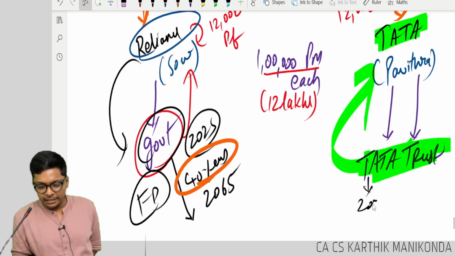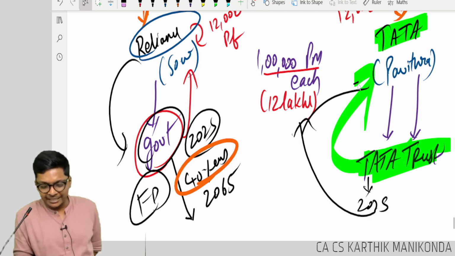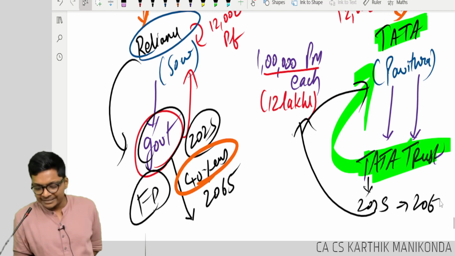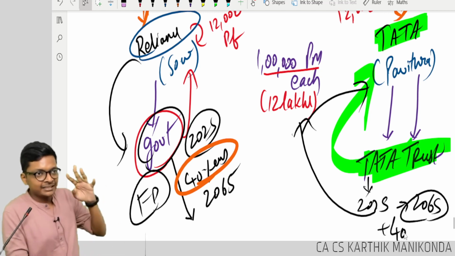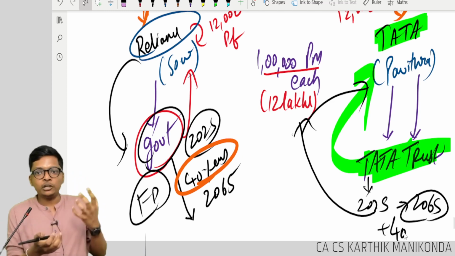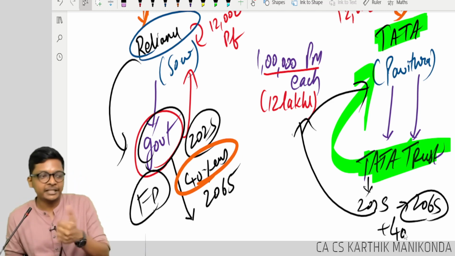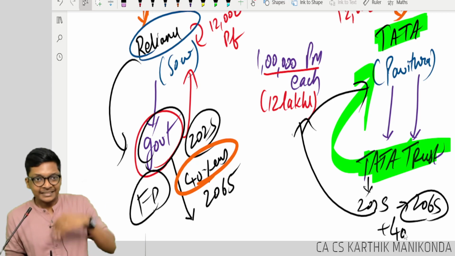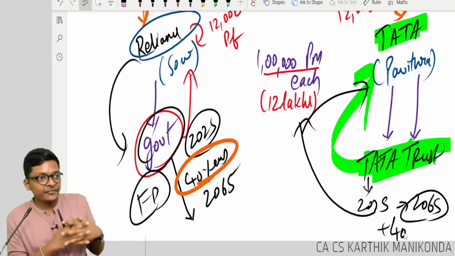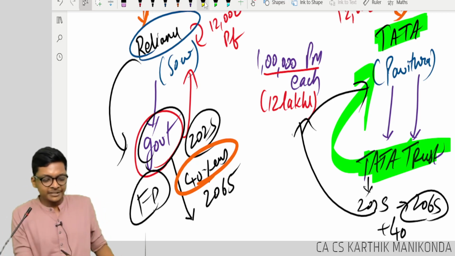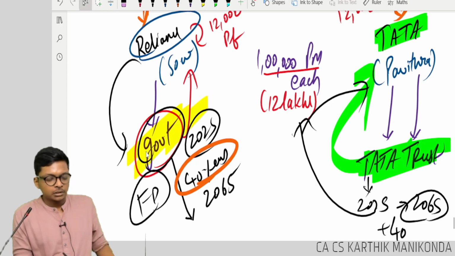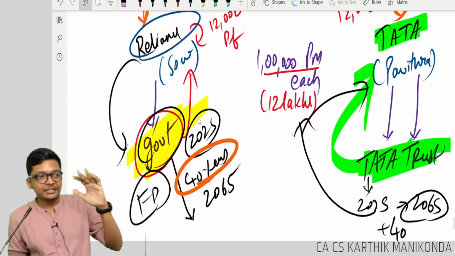Same way here, Tata also. Tata is investing in the year 2025. They will give it to Pavitra in the year 2065 after 40 years when she retires. Then these 40 years, government or Tata Trust will take care of this money. How will they take care? They will reinvest in some safe investments. Which is most safe? Government. But government will keep it risk free.